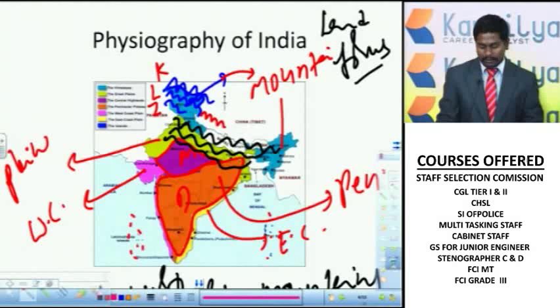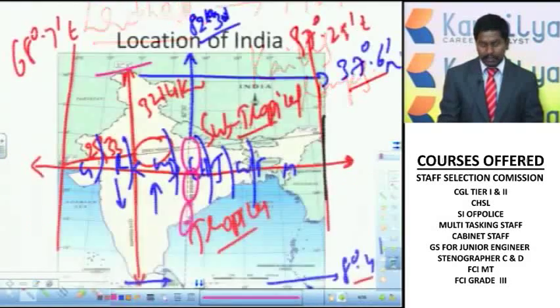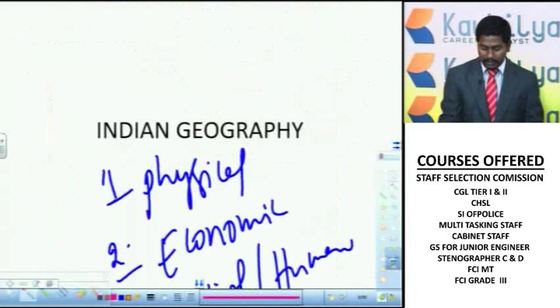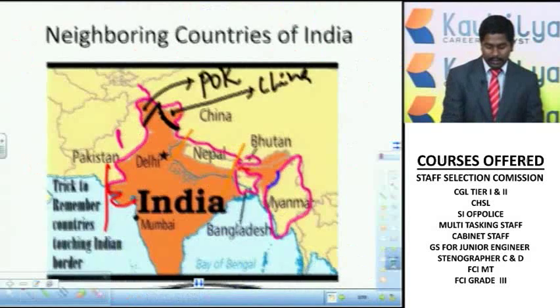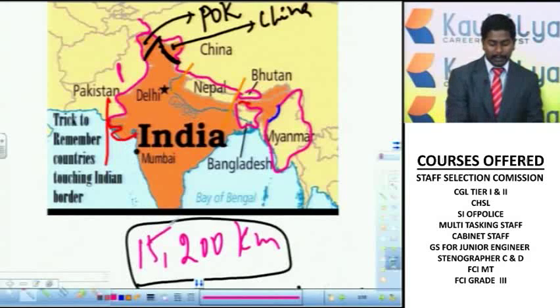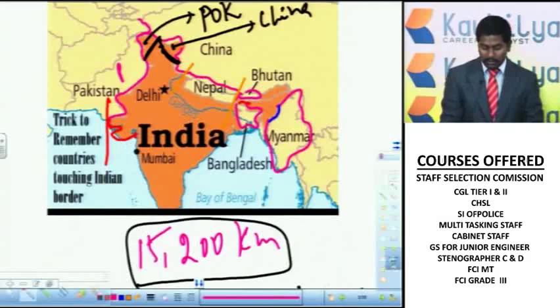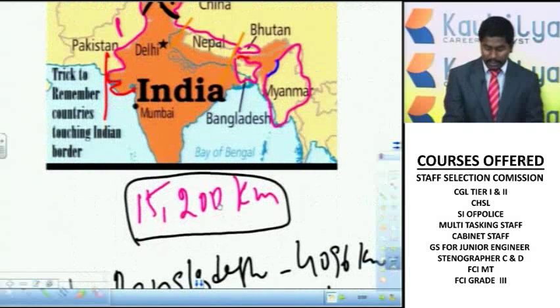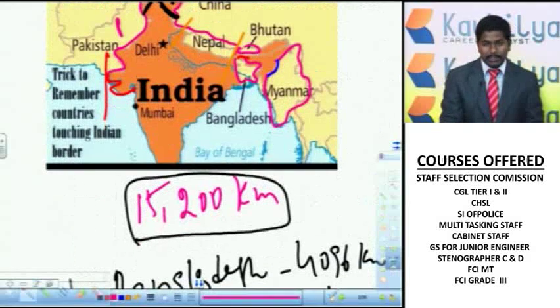Apart from this land frontier, India also has a coastline. Look at this picture. India has a coastline along the waters of the Arabian Sea and the Bay of Bengal. The land frontier is 15,200 kilometers, whereas the length of the coastline is 7,100 kilometers.